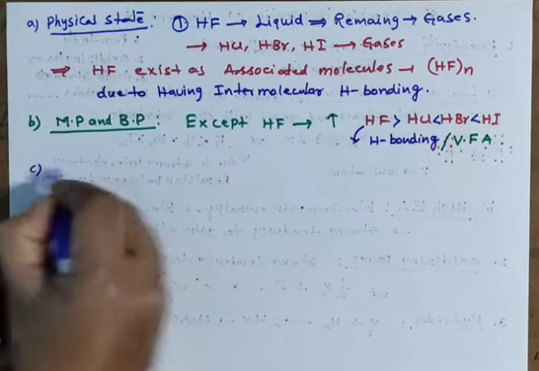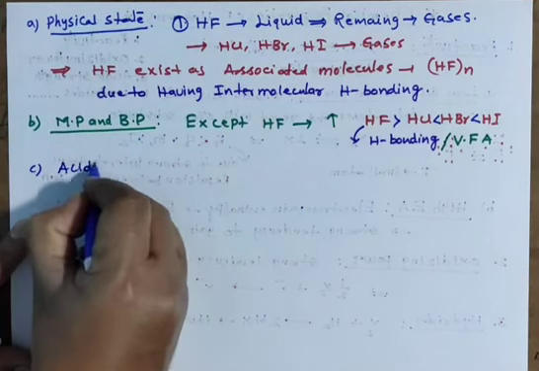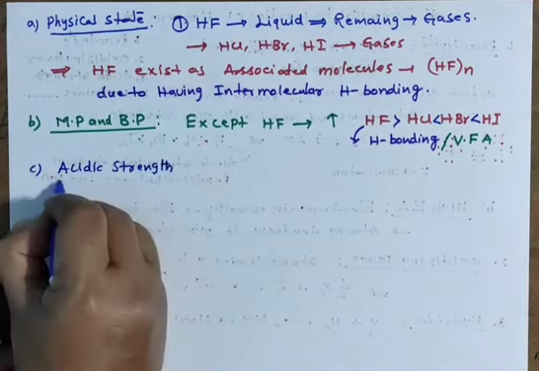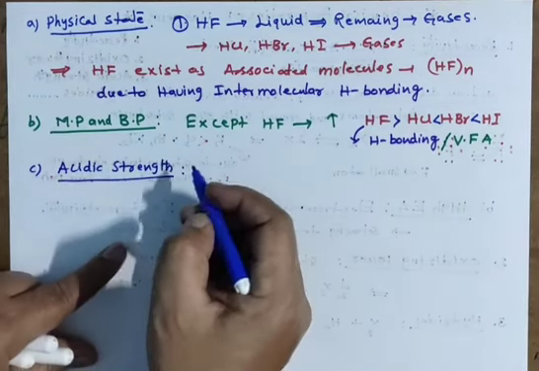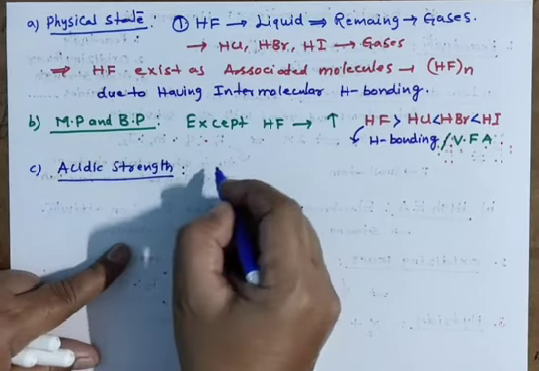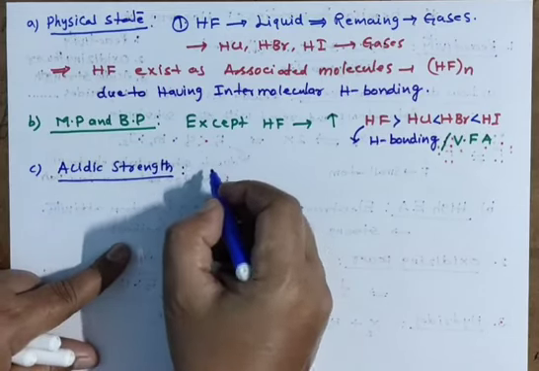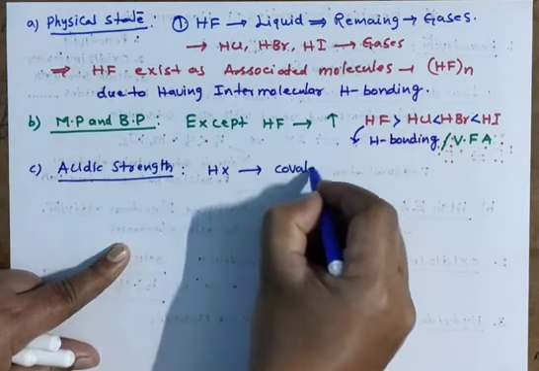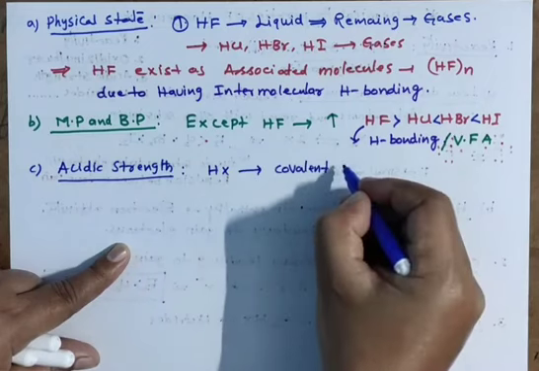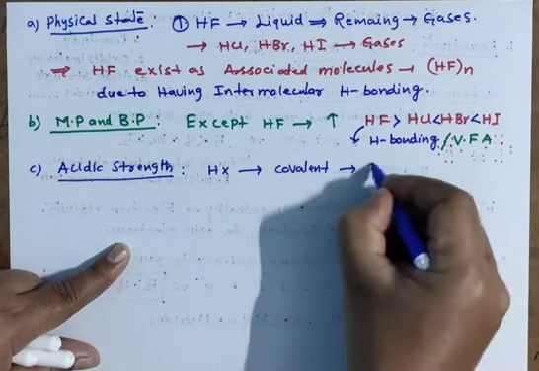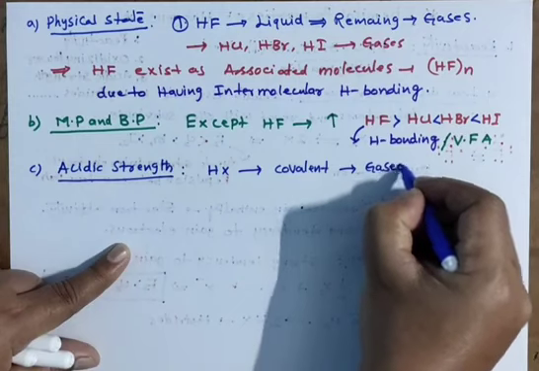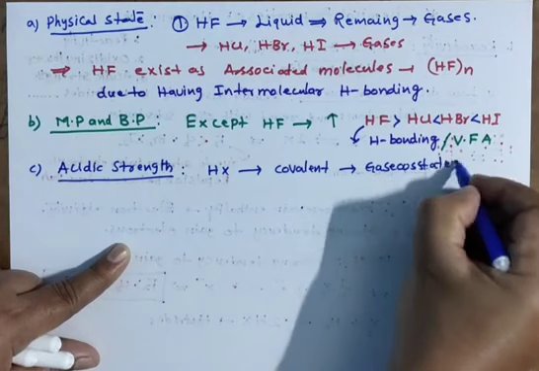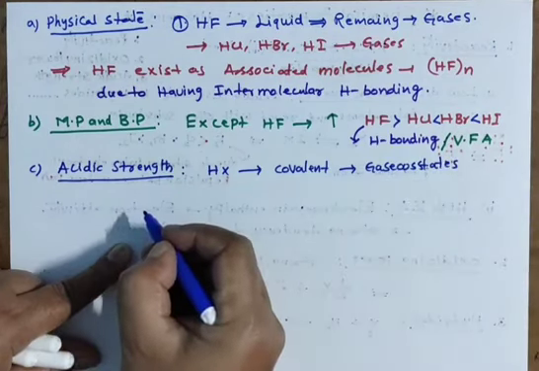And hydrides' acidic strength, very important for competitive exams. See here, these form HX type halides. In the gaseous state, these all are covalent in nature, clear?